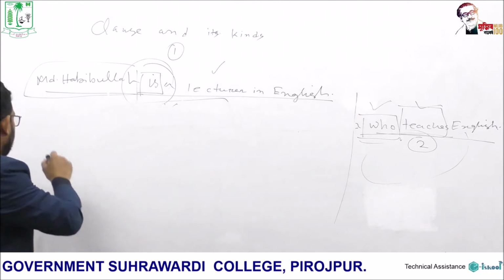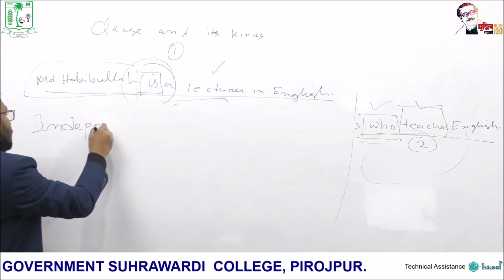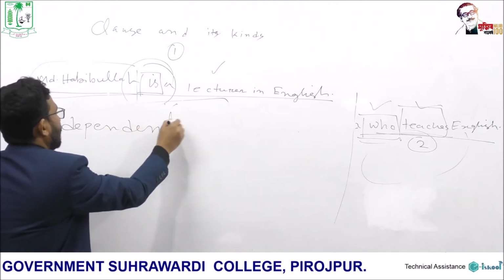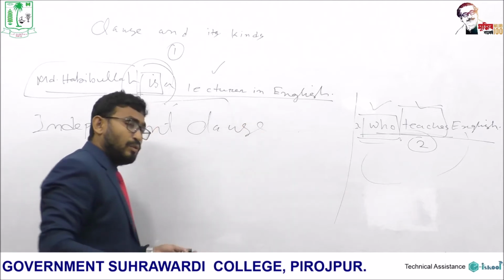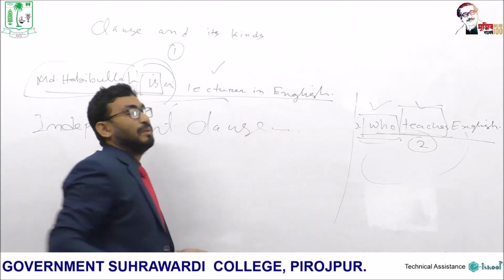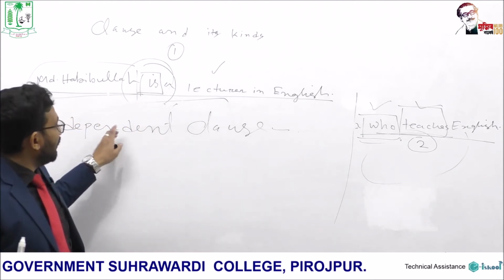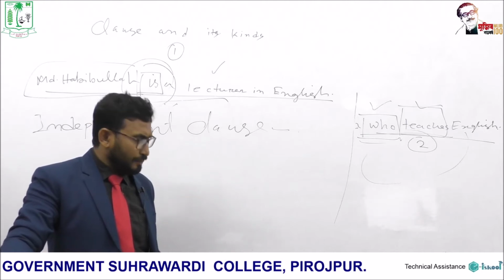For example, I have mentioned independent clause. In fact, in some books you may get that it is also called principal clause. An independent clause has another name, that is principal clause.